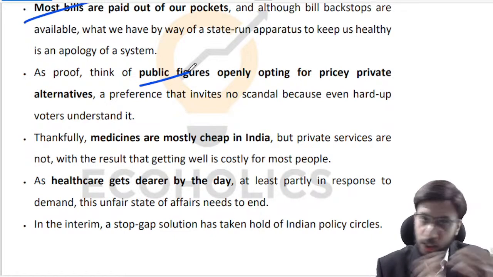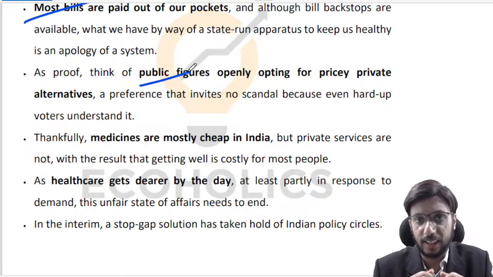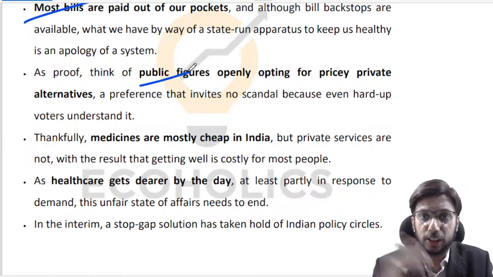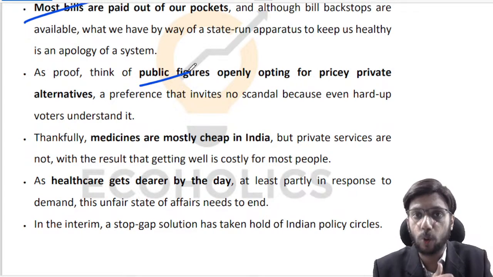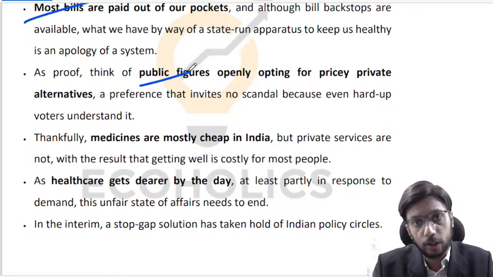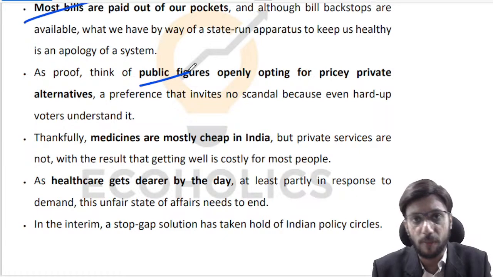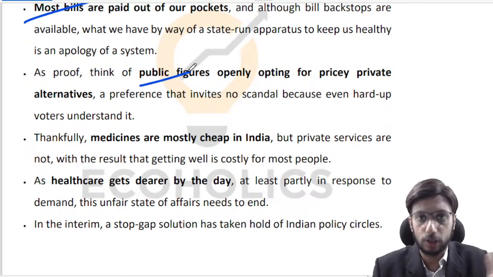On the other hand, if by chance some district magistrate actually goes to a public hospital to get himself or herself treated or to have their baby, that becomes a very big talking point: oh wow, these district magistrates have gone to the government hospital, this is so great, this is such a good example, etc.